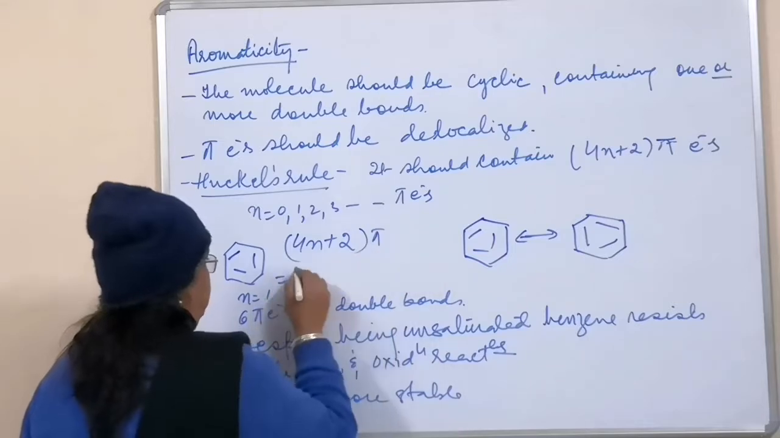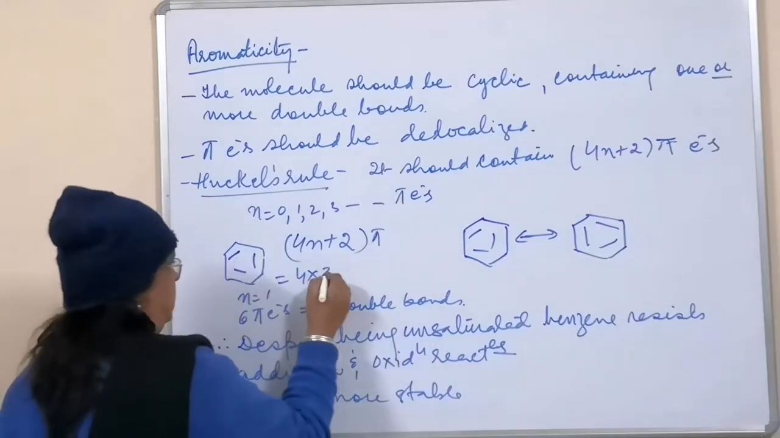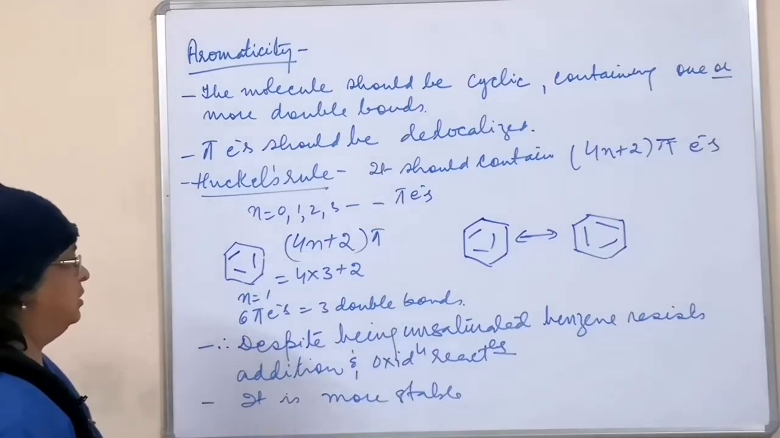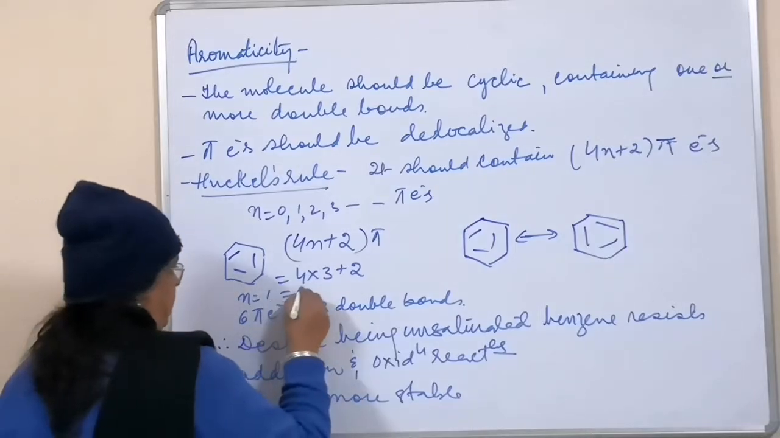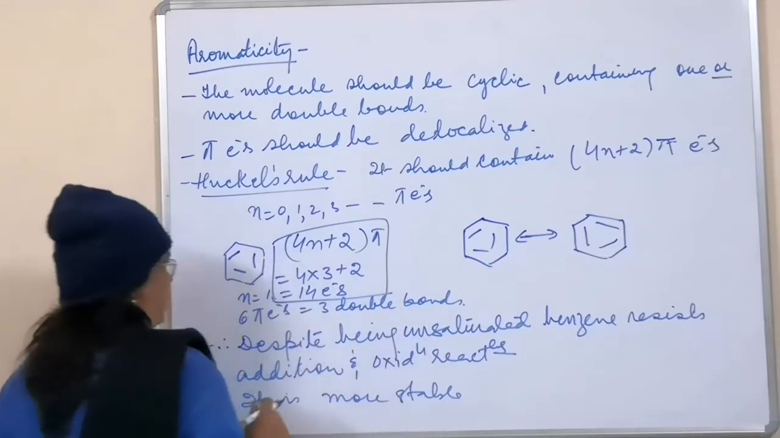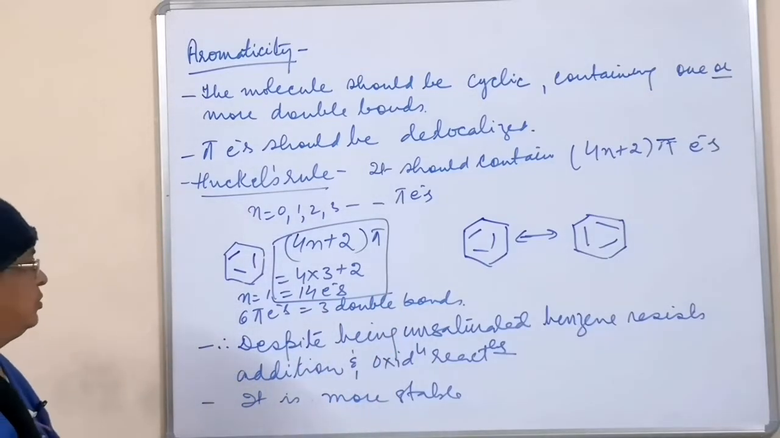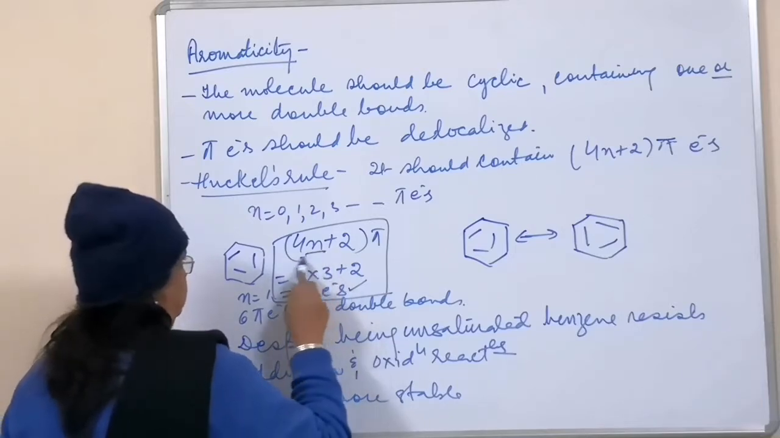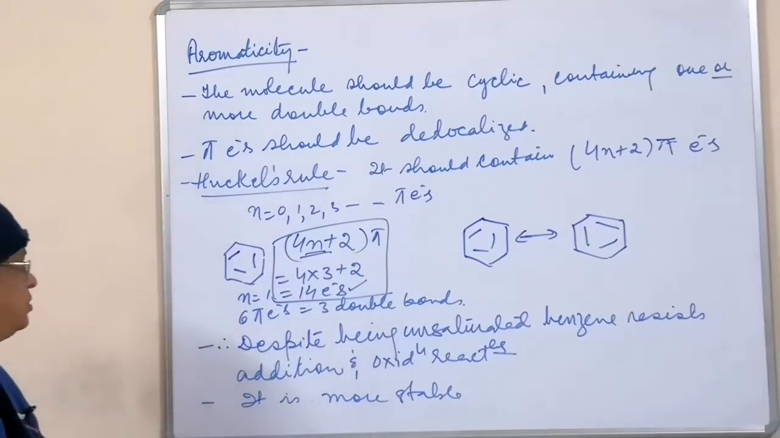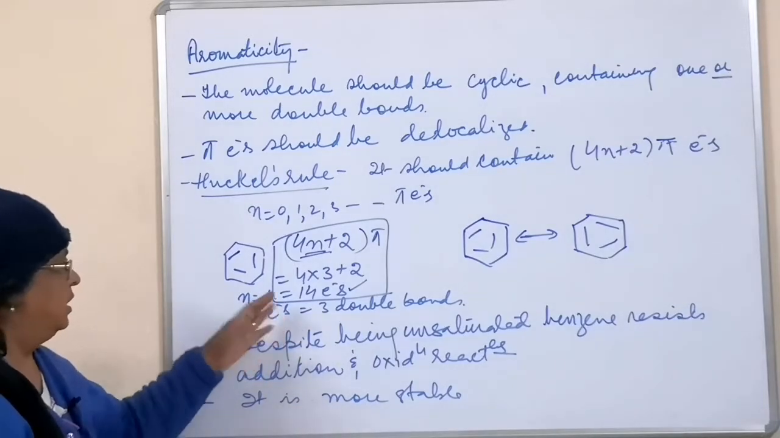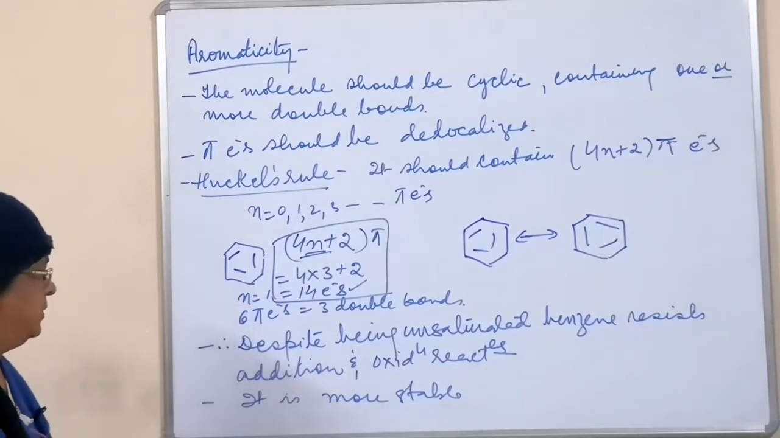Pi electrons is equal to 4n + 2, with n = 1, 2, 3: 4 threes are 12, plus 2 is 14 electrons. So altogether we have 14 electrons, and it has 3 double bonds. You should know how to calculate the total number of electrons, and you should know the formula, Huckel's rule. So if the number of electrons is 14, then the possibility is that we will have 3 double bonds.